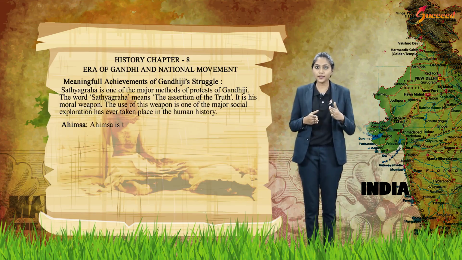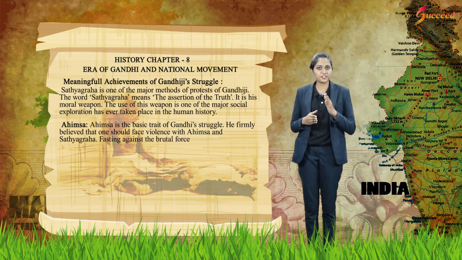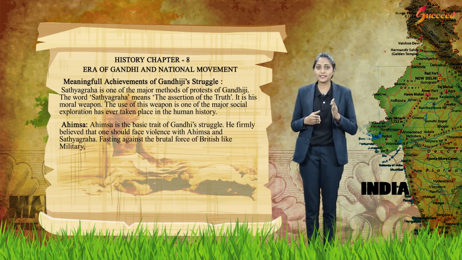Ahimsa. Ahimsa is a basic trait of Gandhiji's struggle. He firmly believed that one should face violence with ahimsa and satyagraha, fasting against the brutal force of the British like military, police and law.